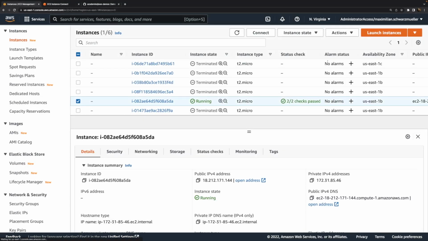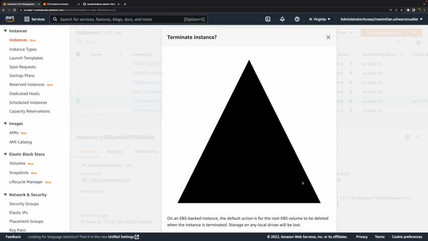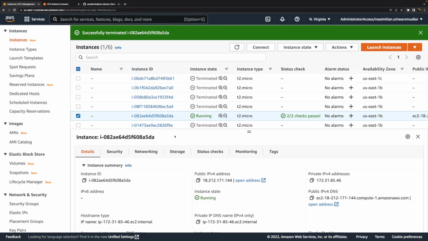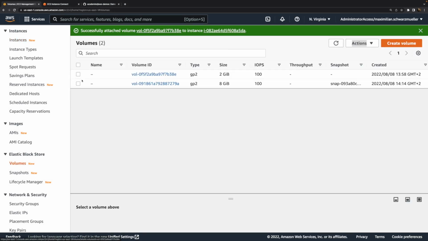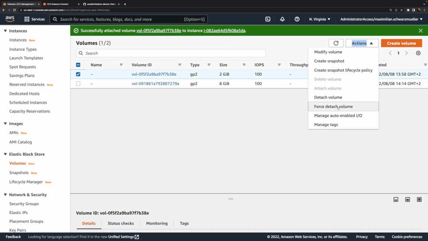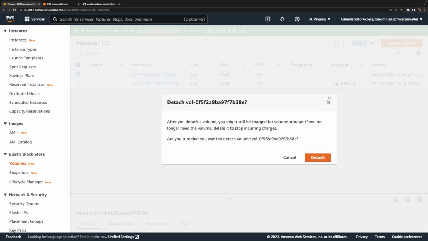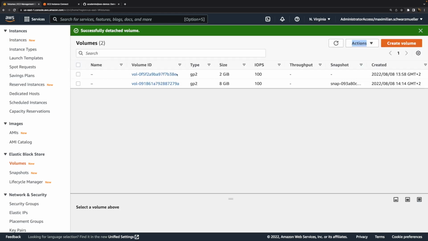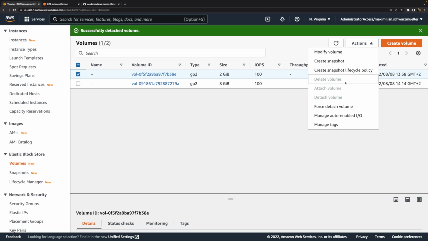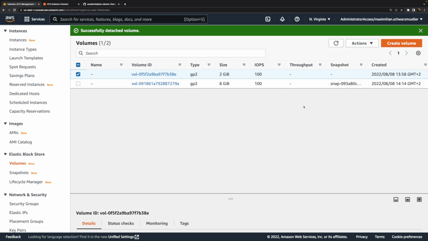Now, don't forget to again terminate and delete all the resources created as part of this tutorial to make sure that you're not accidentally paying for them in the future. When it comes to deleting the volume, you first of all have to detach it from the instance and then wait until it's detached so that you can delete the volume thereafter.